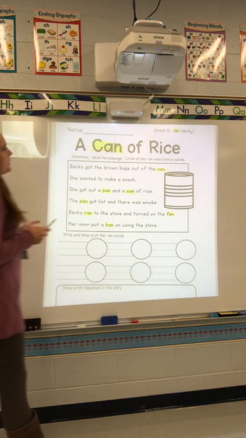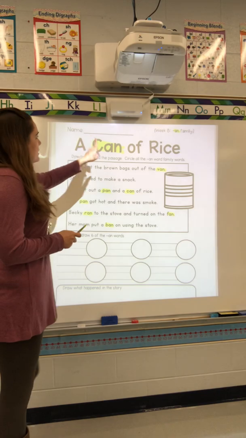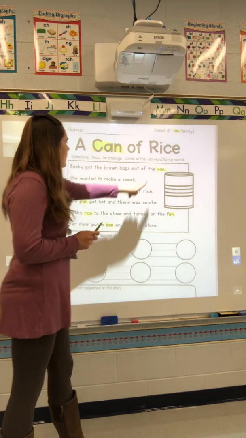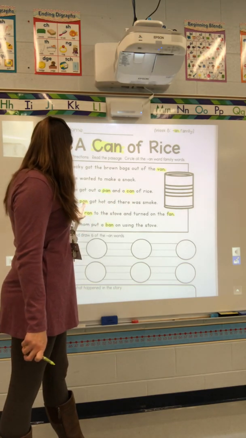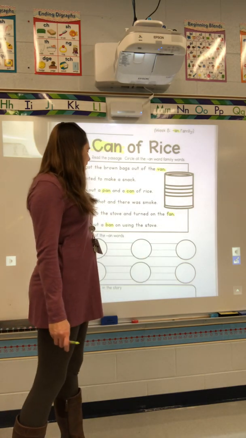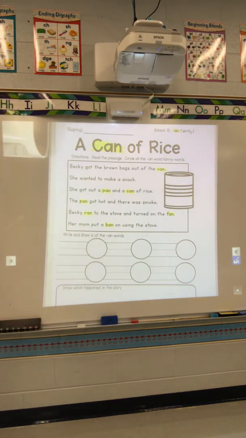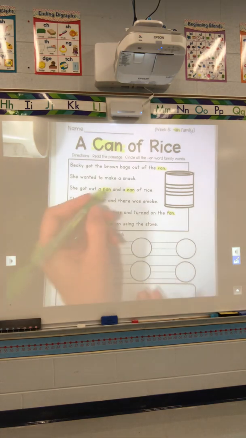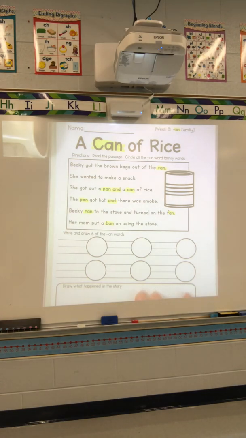All right, so next we're going to read just these words that have the an sound. We have can, van, pan, ran, fan, ban. Now, did you notice something? I missed a word. Did you find it? I just noticed that I see the word and. I'm looking to see. There it is again. All right, so I see the word and 3 times.